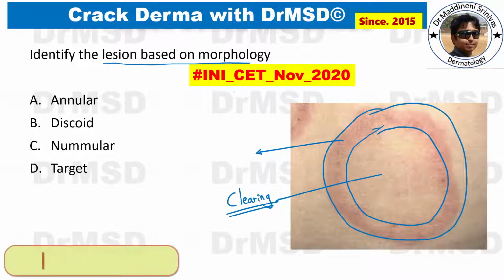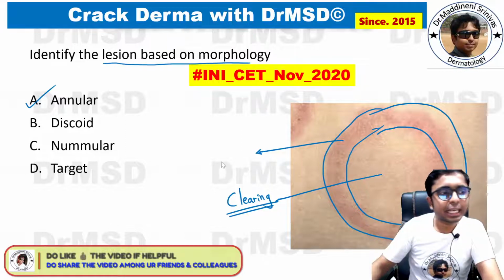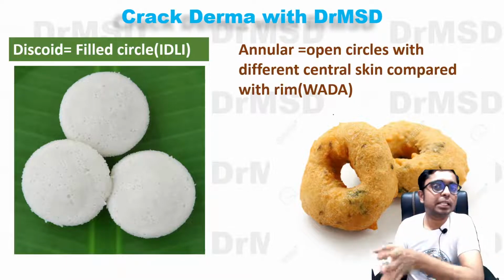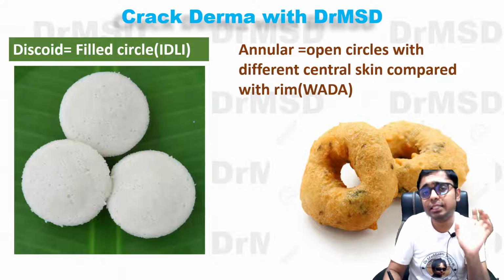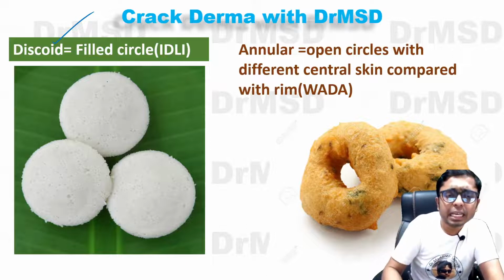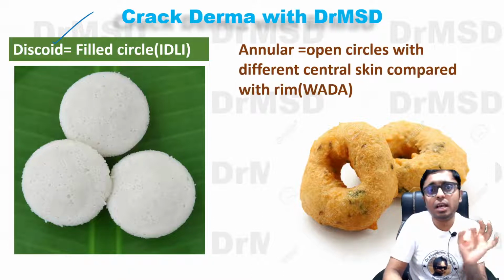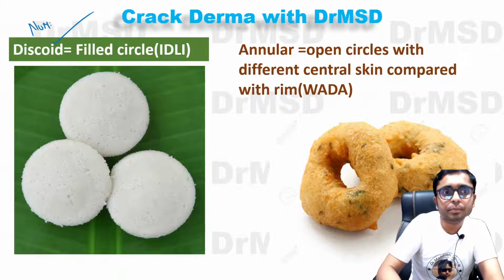Whenever you see this kind of lesion, we call these annular lesions. There is a very easy trick for all of you to remember annular lesions and discoid lesions. Just remember idli and vada. Idli and vada are very famous breakfast items in South India. This idli has a solid filled circle kind of appearance clinically, and when patients have such lesions, they are called discoid lesions, or the other name for discoid is nummular.